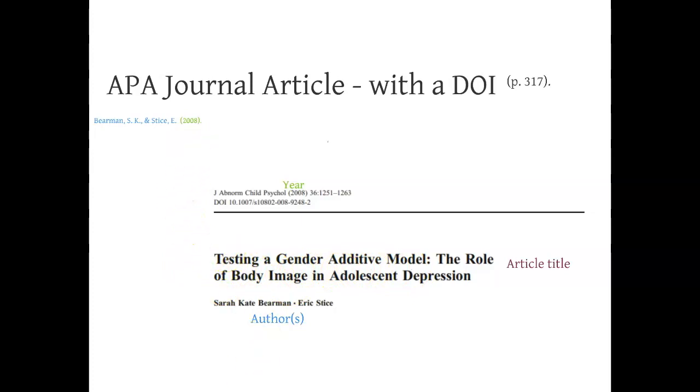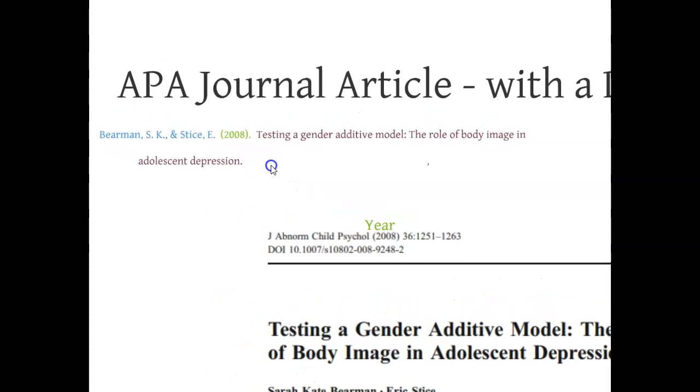And then after the date I include the name of the article, but what you'll notice about APA is that it adheres to something called sentence case. What this means is you capitalize the first word of the title, so here we capitalize Testing, and then if we have a subtitle which is identified with a colon, we capitalize the first word after that, but everything else is going to be lowercase.